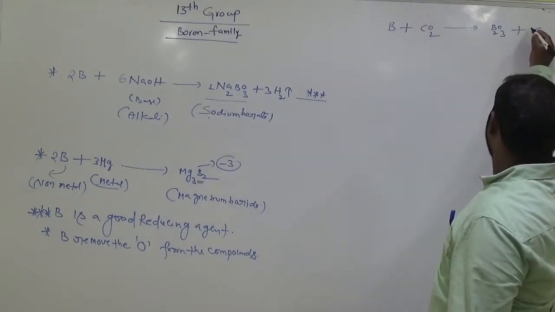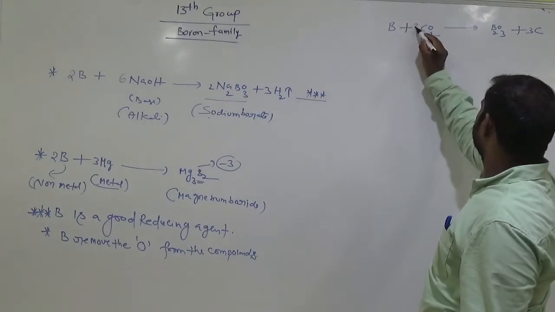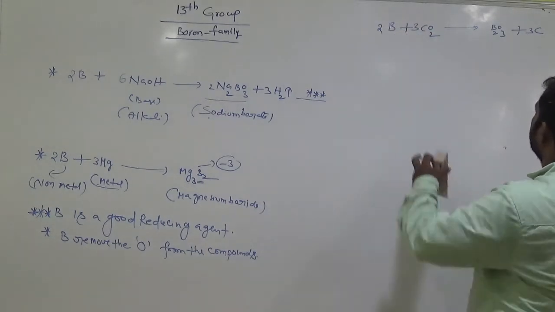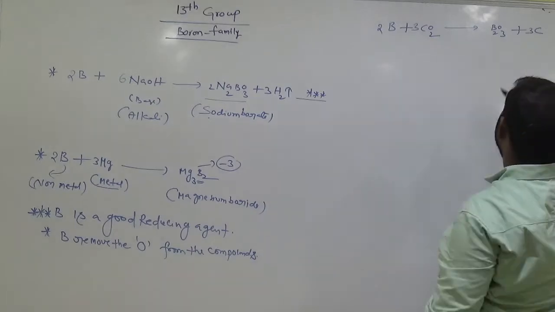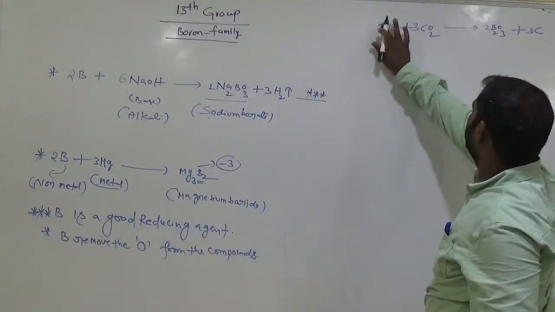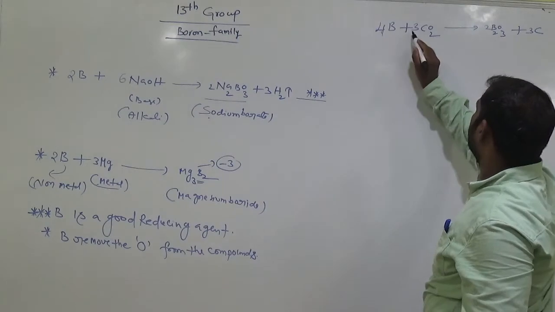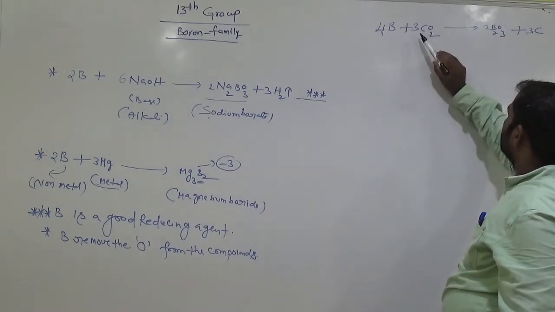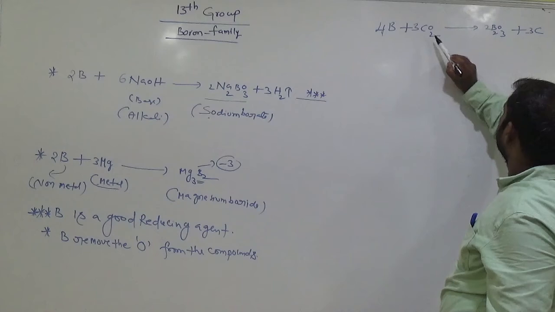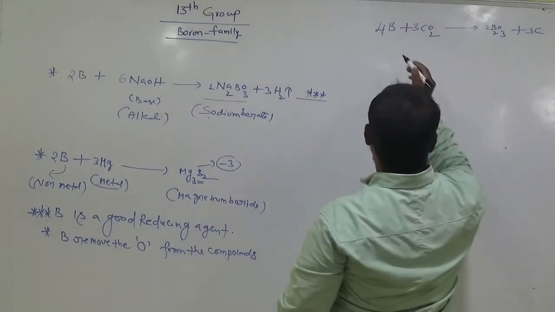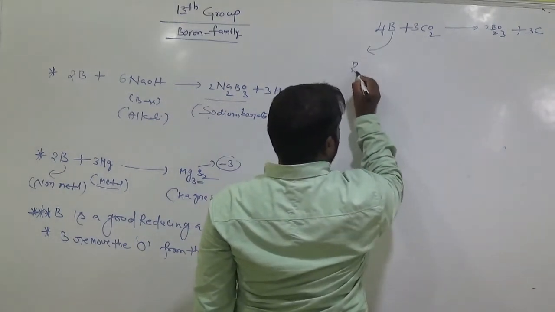Balance this equation. Here 3 2s are 6 oxygens, here 2 3s are 6 oxygens, 2 2s are 4, that means it is 4. How many carbons? 3 carbons. 4 borons, 3 2s are 6 oxygens, 3 carbons. So if you observe here, it is the reducing agent.